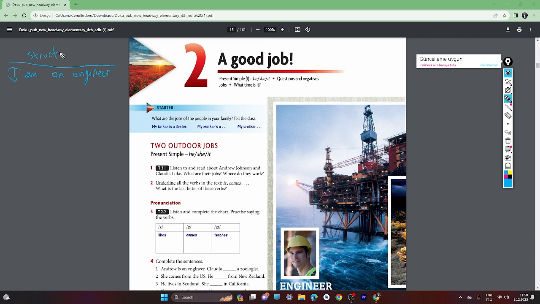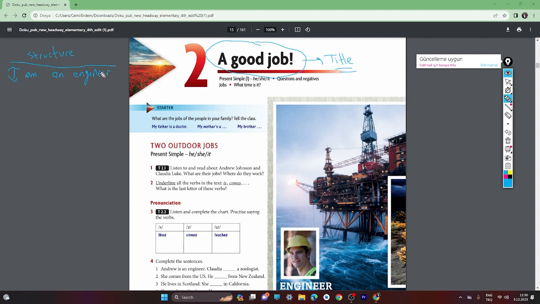And if you hear some new words like structure and title, for example this page's title, A Good Job, check it on Google and try to understand what that title means, okay? A title means the first sentence in a paragraph which explains the whole paragraph.